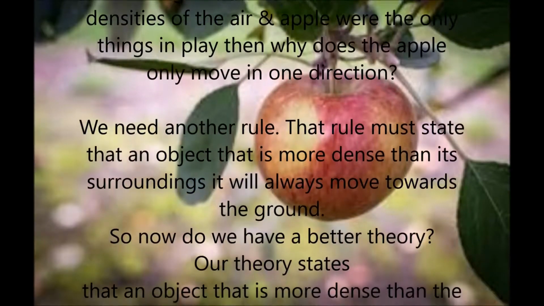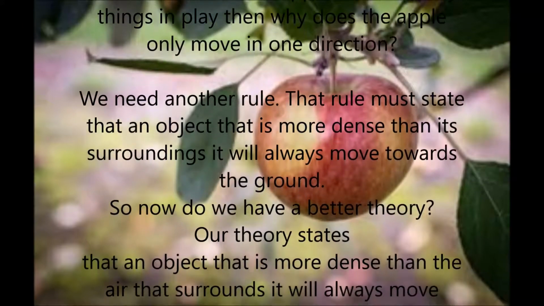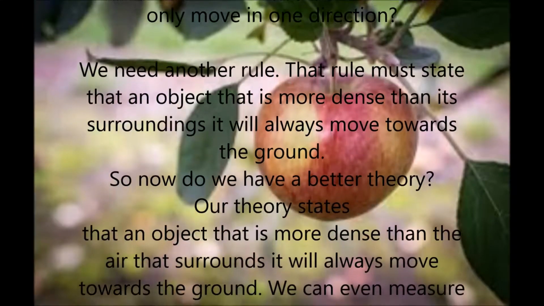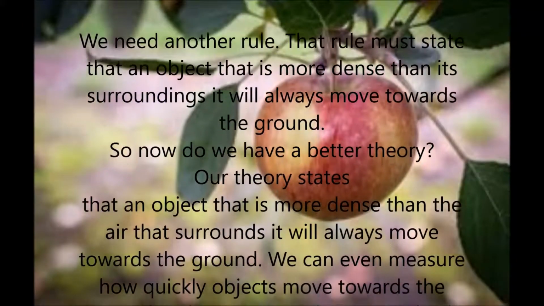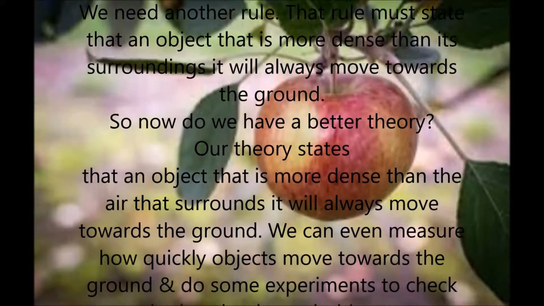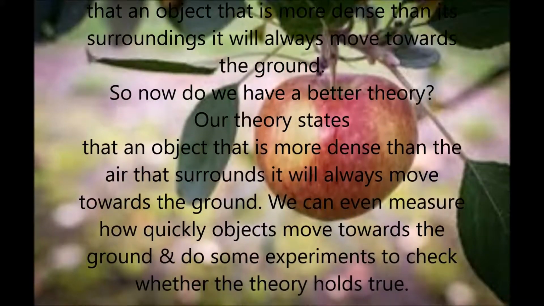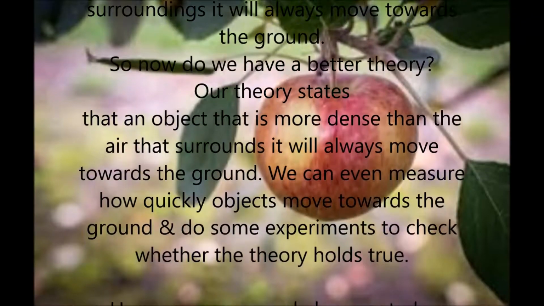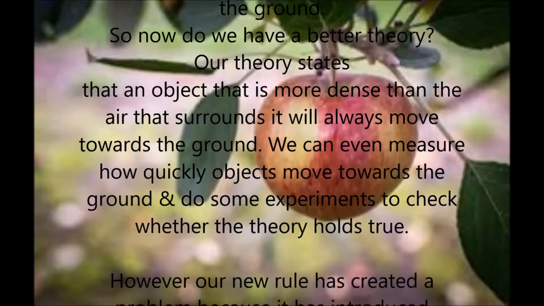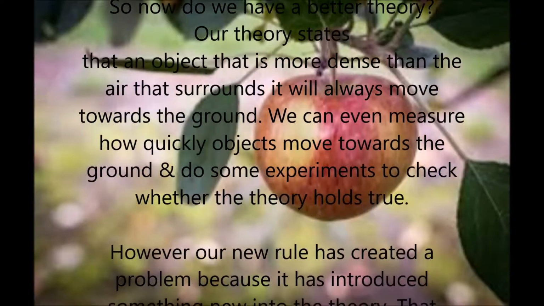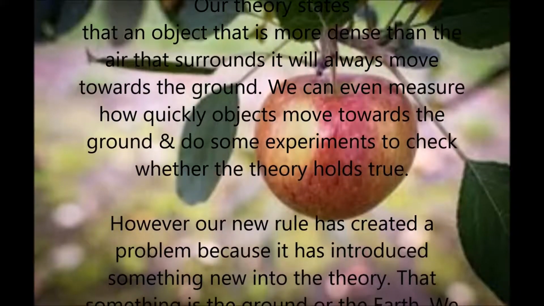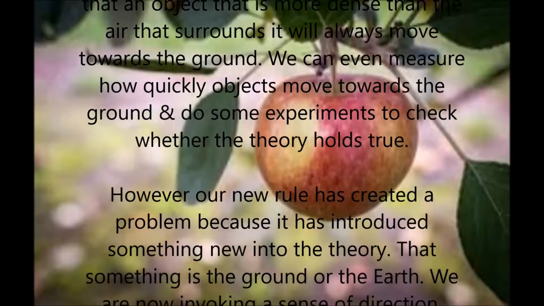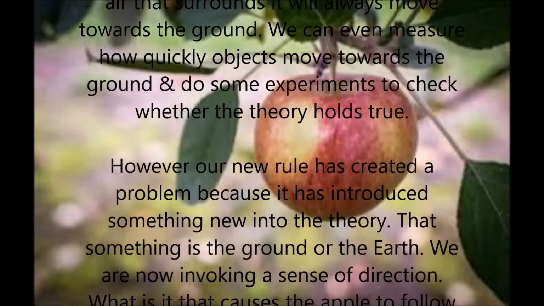So, do we have a better theory? Our theory now states that an object that is more dense than the air that surrounds it will always move towards the ground, and we can even measure how quickly objects move towards the ground and do some experiments to check whether the theory holds true. Seems okay. However, our new rule has created a problem because it's introduced something new into the theory, and that something new is the ground or the earth.